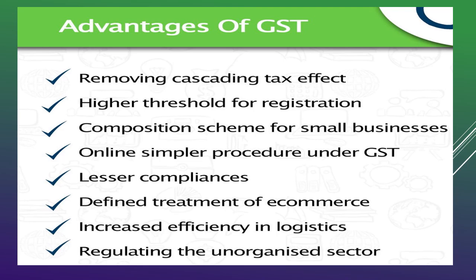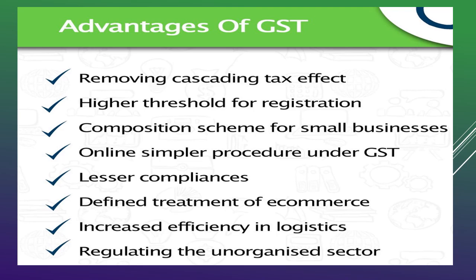Then treatment of e-commerce is one of the main advantages of GST. So the definite treatment of e-commerce, that is with respect to TCS. Then increased efficiency in logistics, because it is trying to bring down the logistics cost, and that is bringing better compliance with respect to logistics management and supply management. The cost will come down, which will increase efficiency.